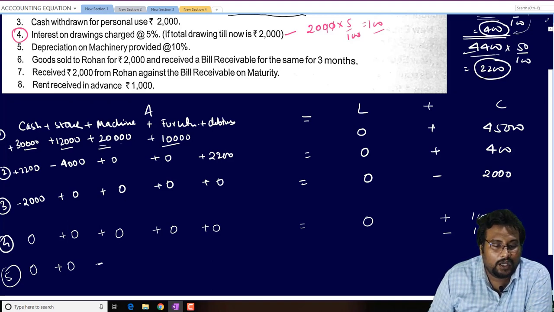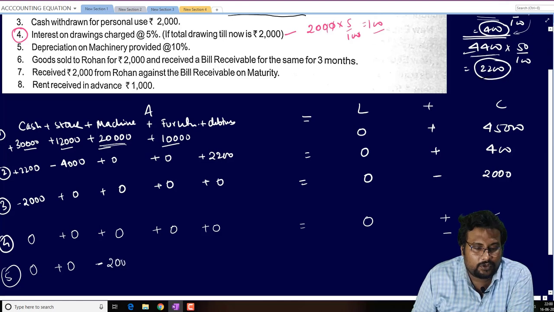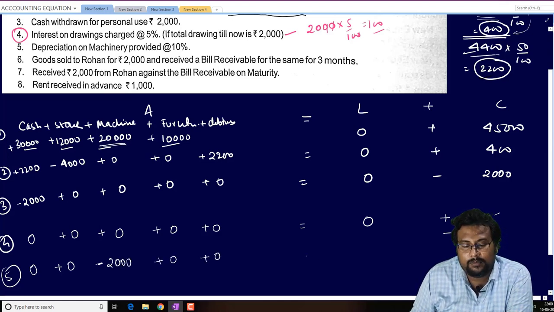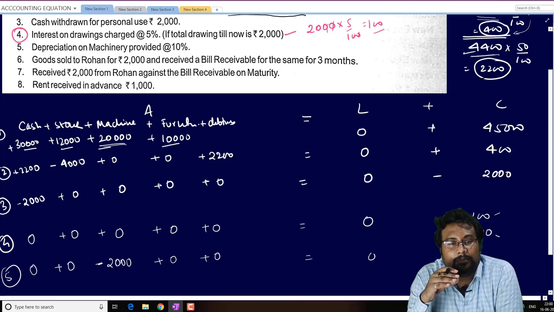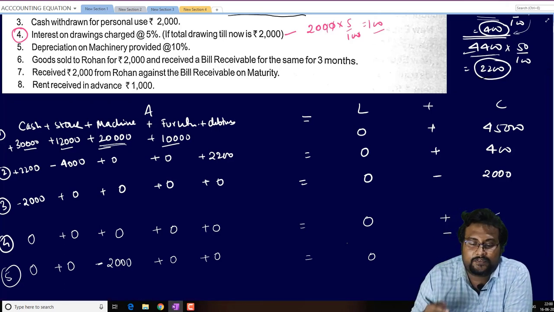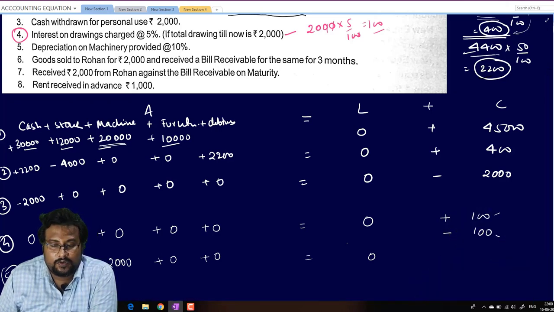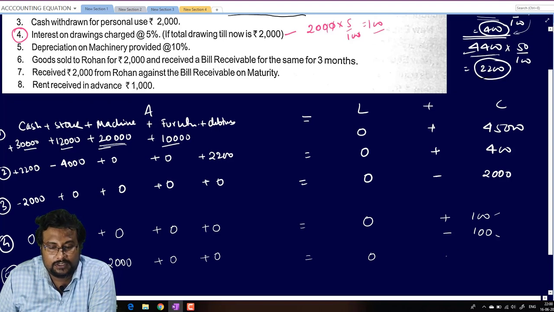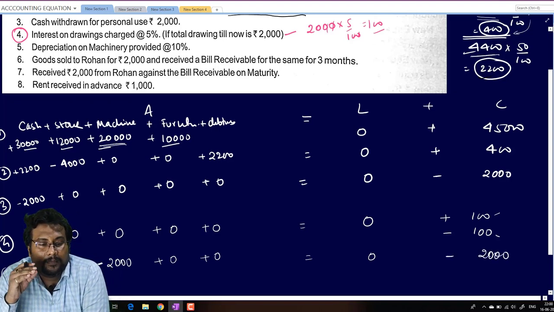20,000. 20,000, 10% is how much? 2,000 rupees. No effect on furniture, no effect on debtors, no effect on liability. And when our machine depreciates, it is expired cost, it is an expense, you can say. So it will be minus from the capital. So it will be minus how much beta? 2,000 rupees.